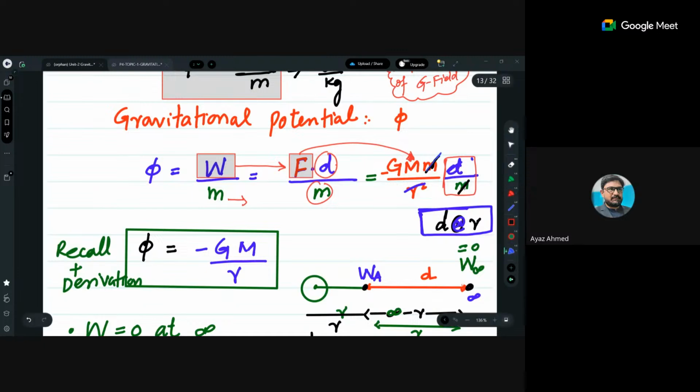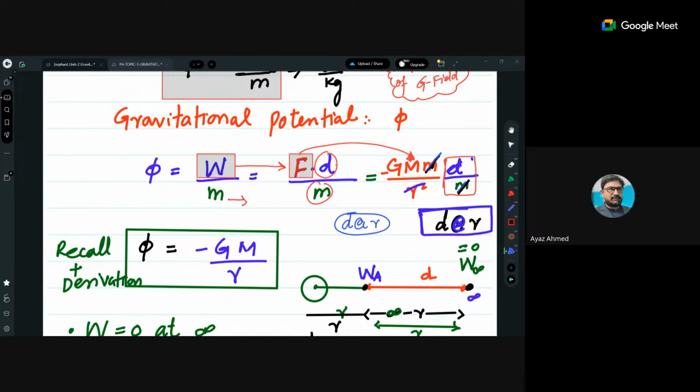So small m will be cancelled out. And here there is one simple assumption which you will make, that distances in gravitation are written in terms of R. That's why I have put this D as R. और exam में भी आप यही लिखोगे कि the distance can be written as R.